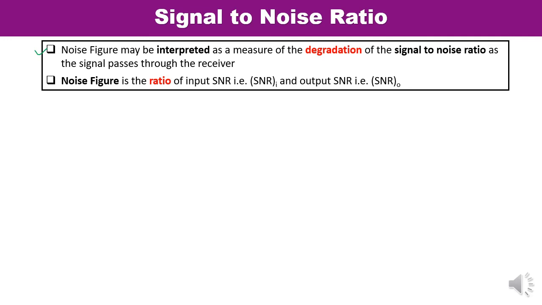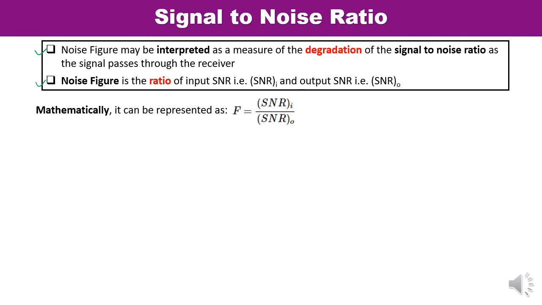So you can observe how much the signal to noise ratio is degraded. Noise figure is the ratio of input SNR, SNR meaning signal to noise ratio, to the output SNR. So it is the ratio of input SNR to the output SNR. Noise figure is denoted by F, and you can write it as F equals SNR input upon SNR output.